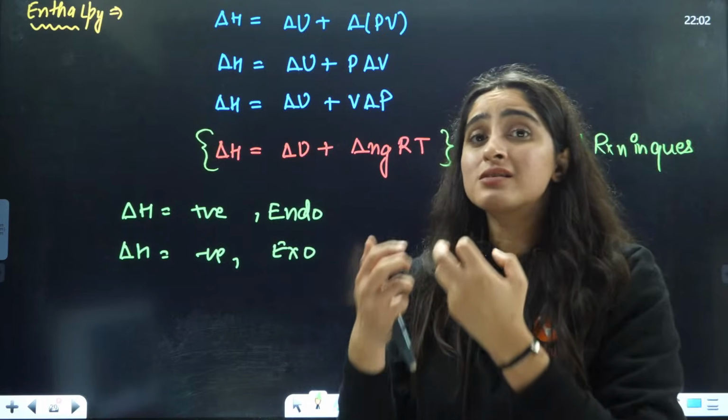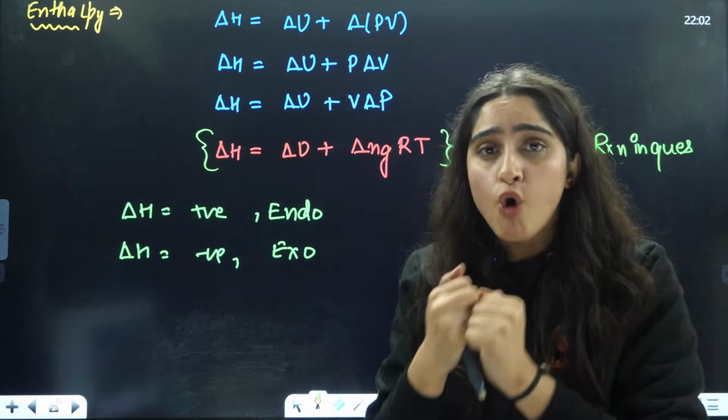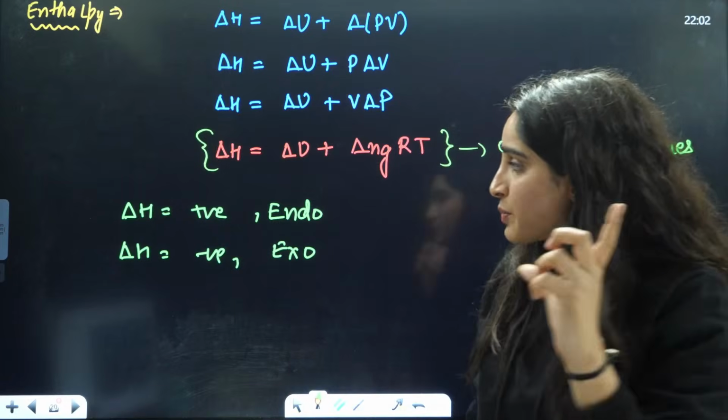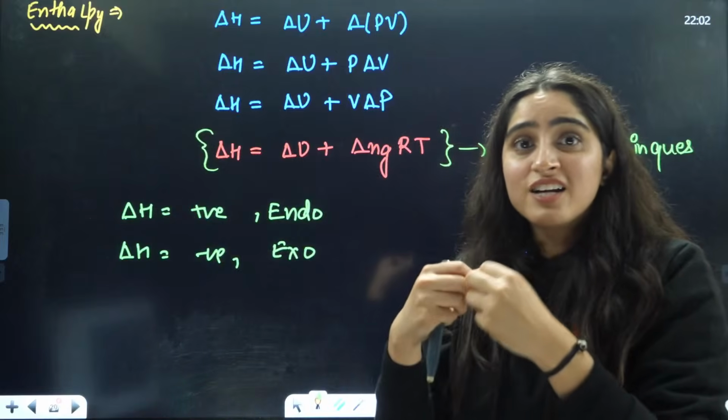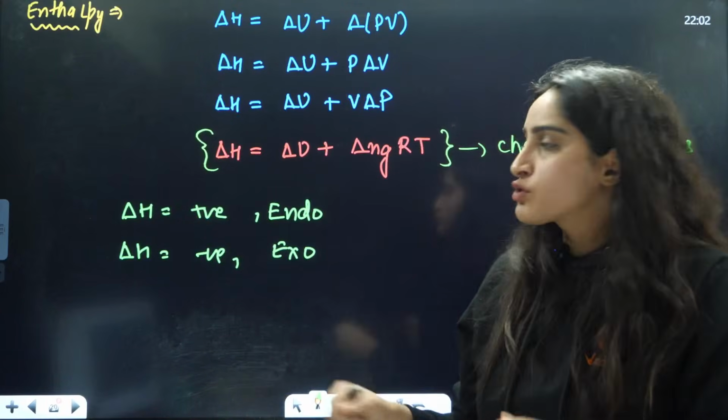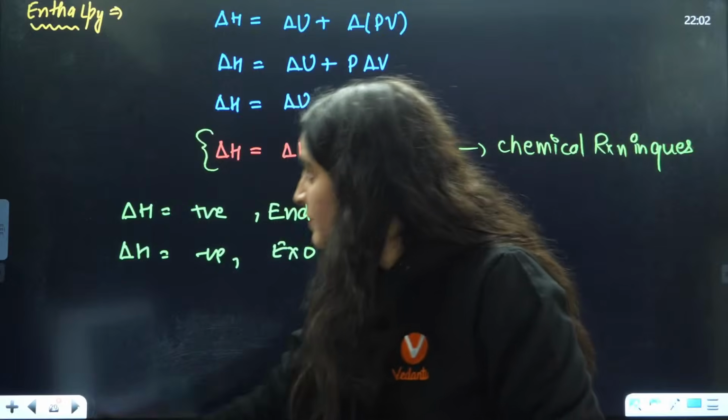That means energy is required, energy is absorbed. It is an endothermic process. When delta H is negative, energy is released, right? Energy is given out. That is called an exothermic process.